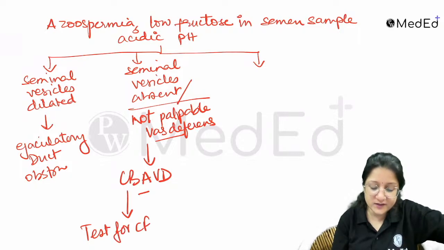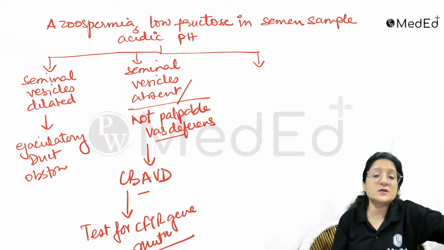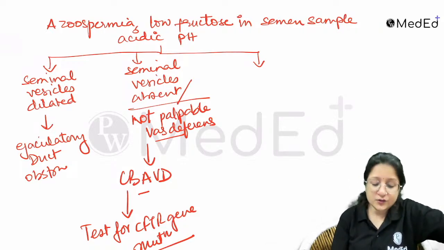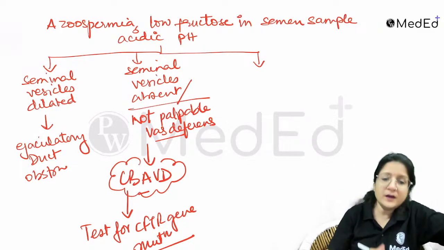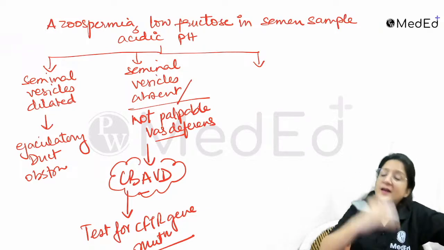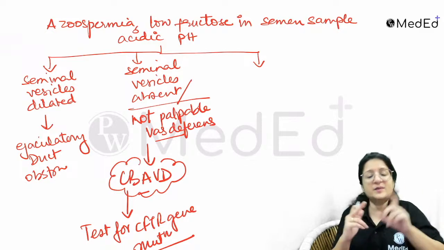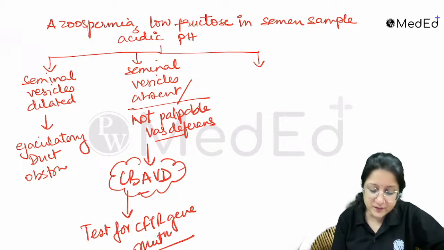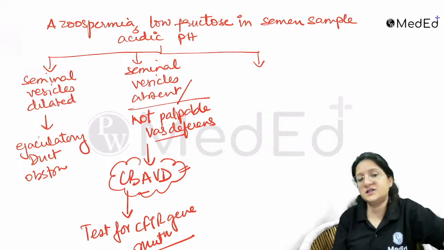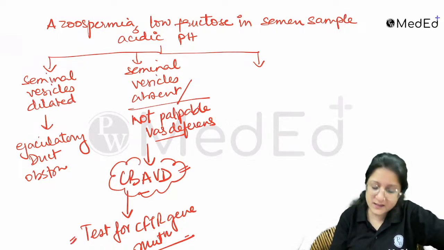CFTR gene mutation, associated with cystic fibrosis. Not all men who have cystic fibrosis will have congenital bilateral absence of the vas deferens, so it is not absolute, not 100% what happens. It is associated with the CFTR gene, which is associated with cystic fibrosis. So test for that, and maybe you can identify it, right?